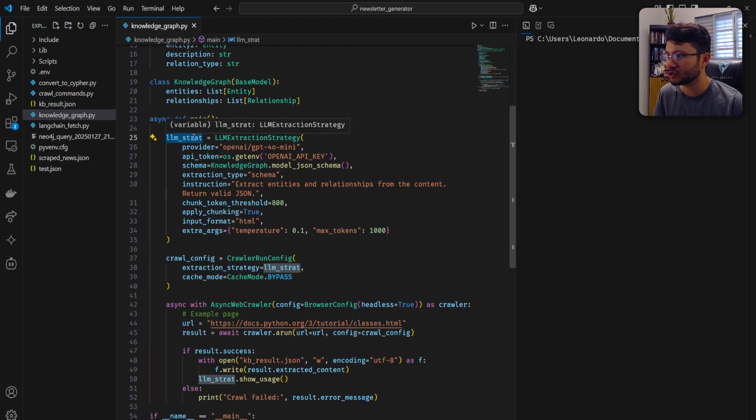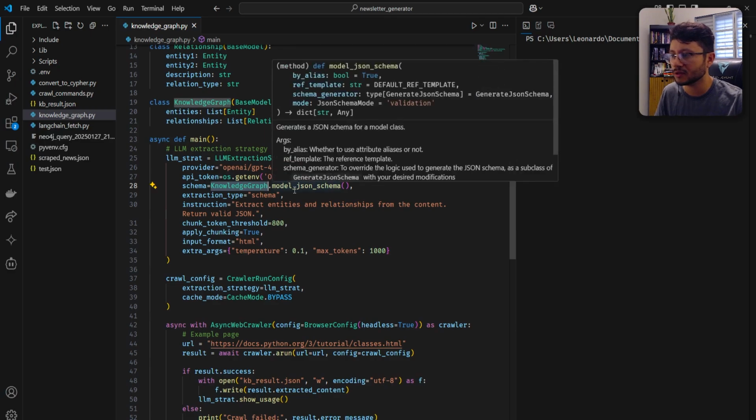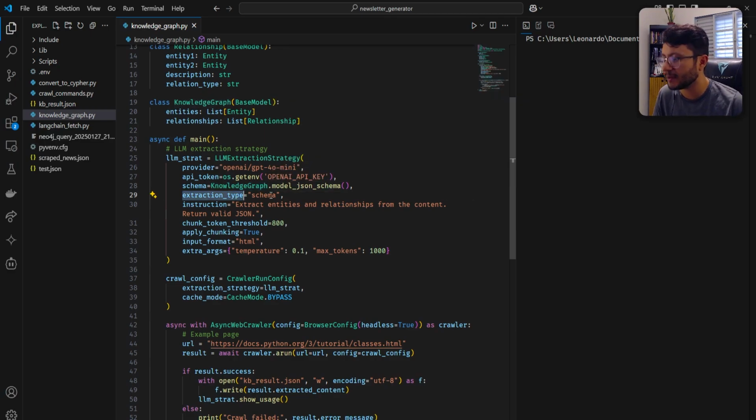So in our LLM strategy, I specify the provider, I give the OpenAI API key, then I specify this schema. And this schema is oriented towards building the knowledge graph. So the extraction type has to be a schema, and then the instruction, which is basically our prompt, is: extract entities and relationships from the content.